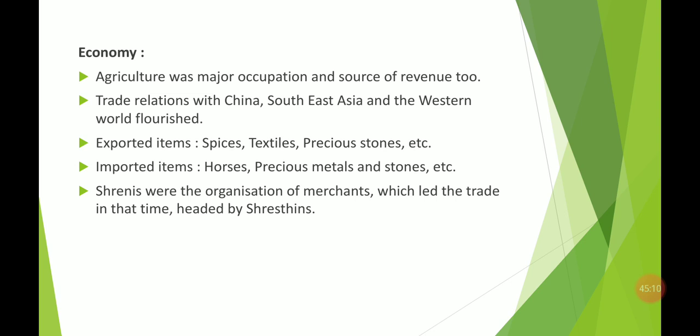Now the people who were trading, purchasing or making anything did not do so individually. They made an organization. That organization was known as Shreni. So the organization of merchants was known as Shreni, and the head of the Shreni was the Shrestri. The Shrestri is the head, and he looks after all the requirements, which people will sell, which people will purchase, and what they have to purchase. All of the records are kept by the Shrestri, who is the head of the Shreni.